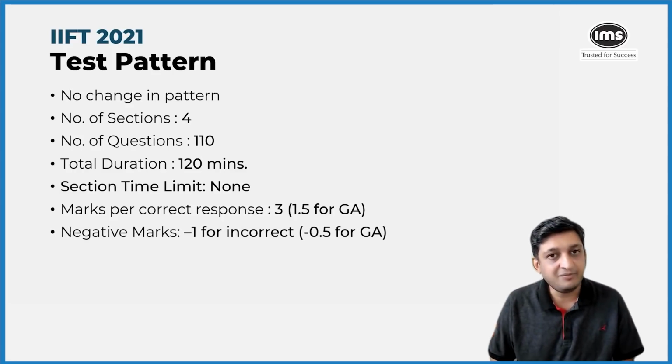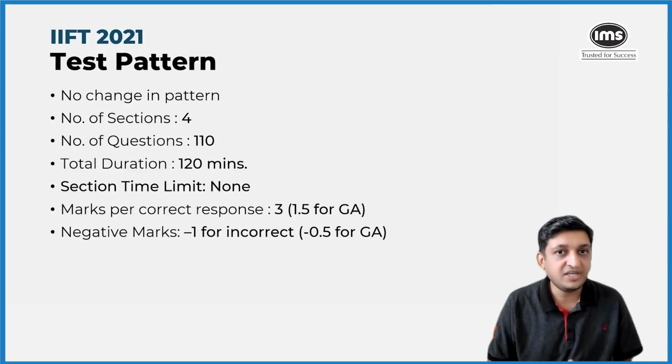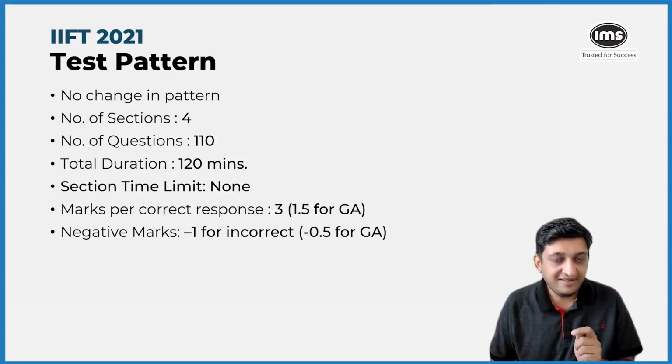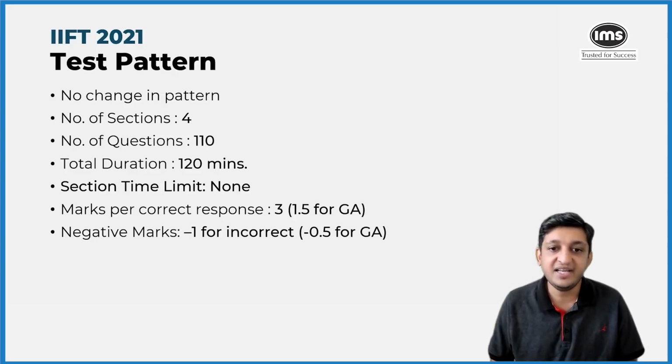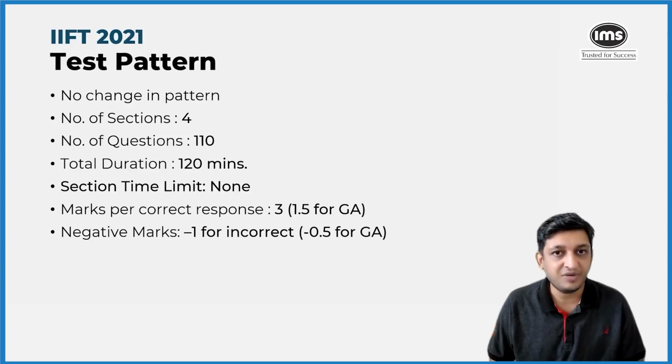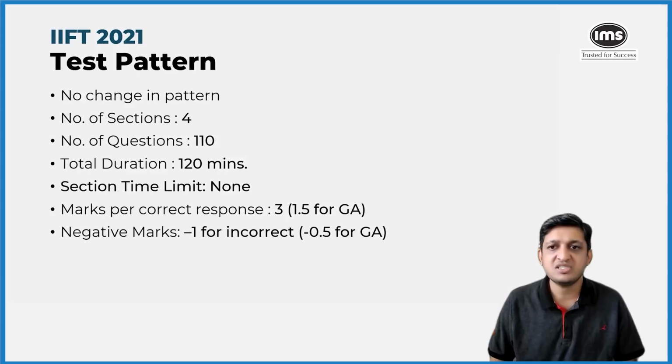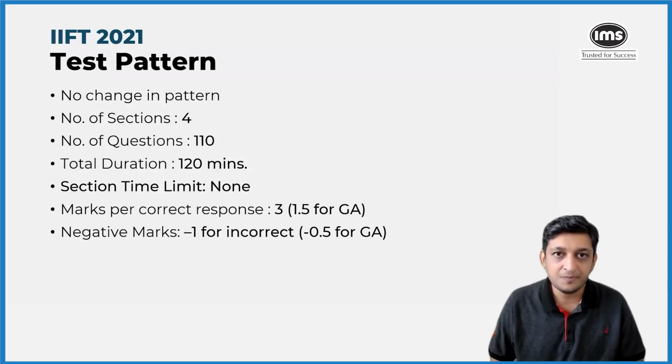Whereas for the general awareness section, you got 1.5 marks for every correct response. If you look at the negative marks, for every incorrect answer that you gave in verbal ability, reading comprehension, data interpretation, logical reasoning, and quantitative ability, you invited a negative of -1. Whereas for the general awareness section, for every incorrect response, you would invite a negative score of 0.5 marks. So that was the test pattern. There was nothing different compared to the previous 2 years, and people who would have solved the previous 2 years' papers would have found this extremely relatable.